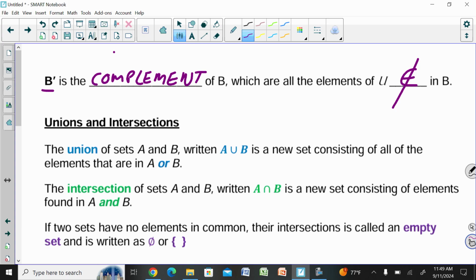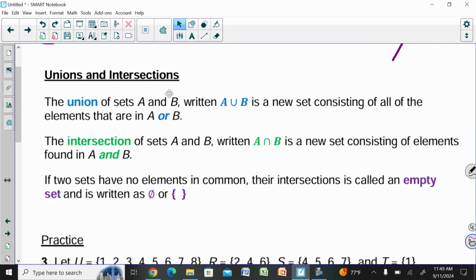So in that last example, 4, 5, 6, 7, and 8 would all be examples of elements that are not in B, so they would be the complement of B. They're also in U, though. All right, so let's move on to unions and intersections.